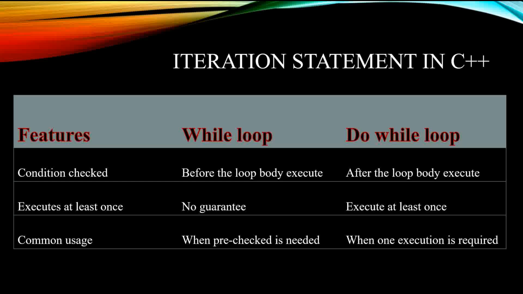If it is true, the body of statements will be executed once, twice, or three times. But in the case of do while loop, it executes at least once. That means before checking the condition, we execute at least one time. In a do while loop, always one statement will be executed before checking the condition.